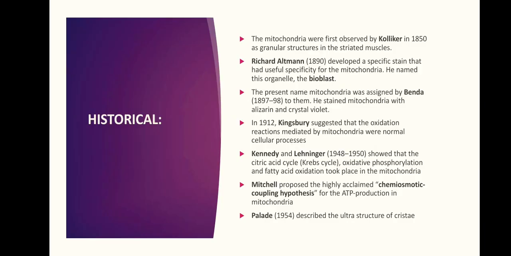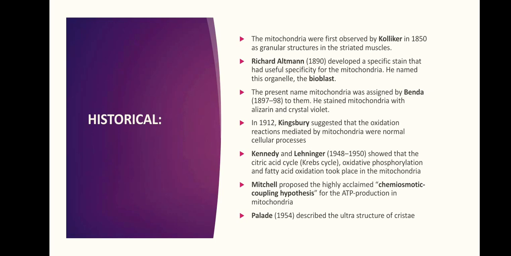History. It was first observed by Kolliker in 1850 as granular structures in the striated muscle cell. Richard Altman in 1890 developed a special stain that had useful specificity for the mitochondria. He named this organelle the bioblast. The present name mitochondria was given by Benda in 1897-98. He stained mitochondria with alizarin and crystal violet.